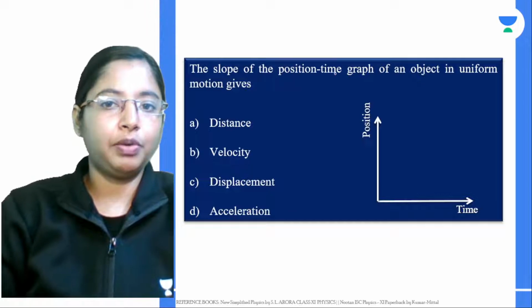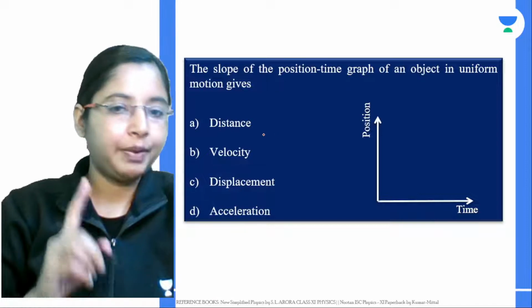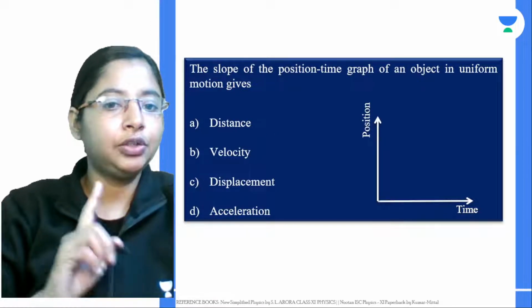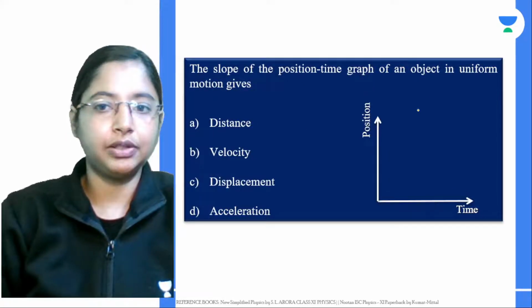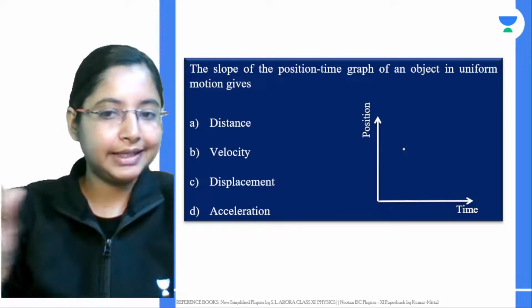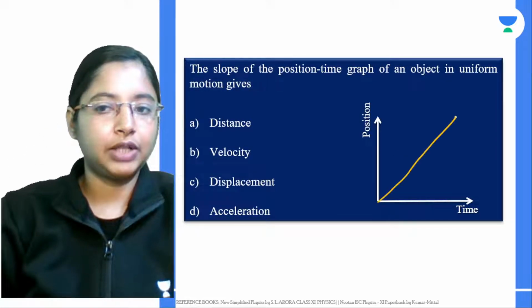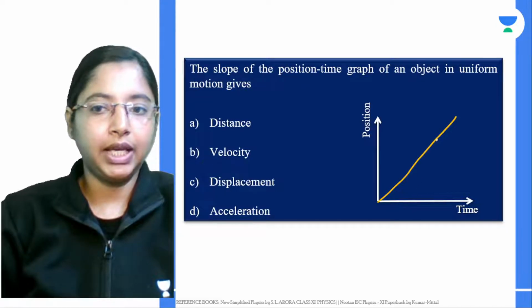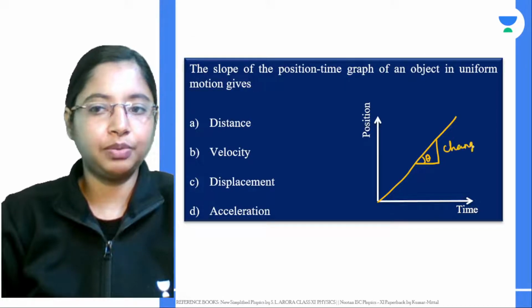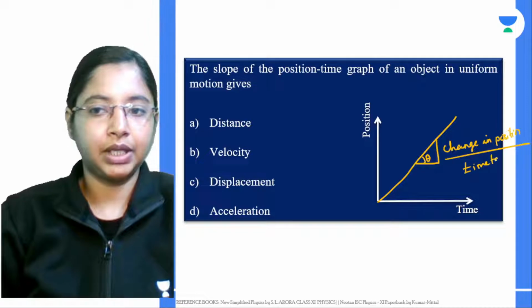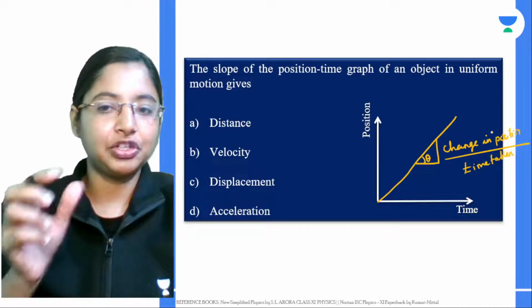Now, the slope of the position-time graph of an object in uniform motion. If you draw a position-time graph of an object in uniform motion, it means it's covering equal distance in equal intervals of time, so that will be a straight line. If you take the slope, tan theta, this will give you the change in position by the change in time, or the time taken.